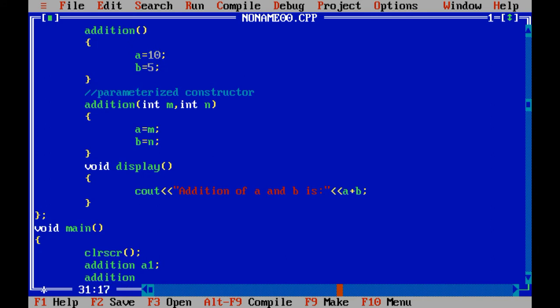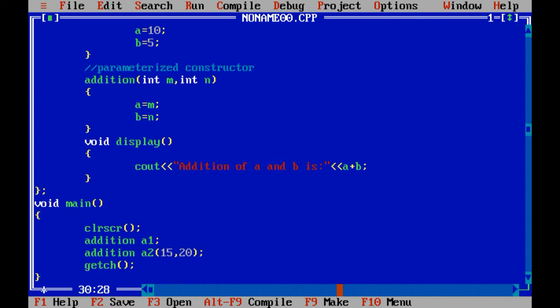Now addition a2. With addition a2 I am going to pass the values of variables a and b, or m and n, right? Now see, when I create an object without passing any value, it will call the default constructor of the addition class, and when I pass some parameters with the object, at that time it will call the parameterized constructor.